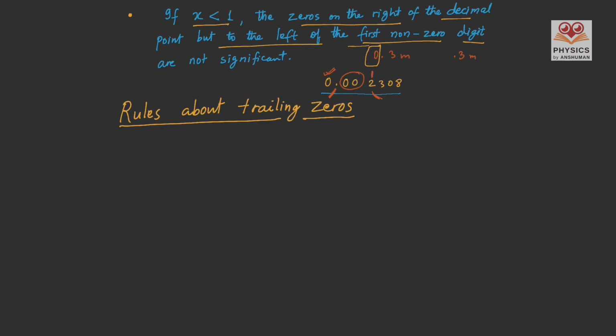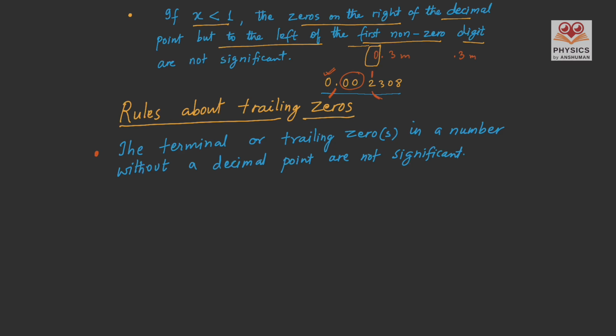Let us see the rules about trailing zeros, zeros that come at the end of the result. The first rule is, the terminal or trailing zeros in a number without a decimal point are not significant. That's why in our example of 23,080 micrometers, the last 0 is not significant, because the terminal zeros are not significant if there is no decimal point in your answer. Let's take another example.